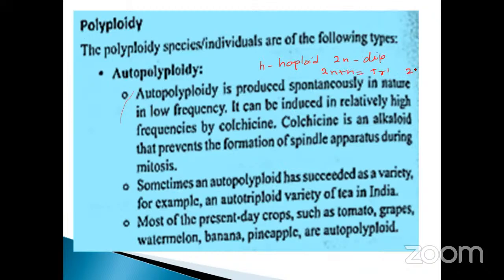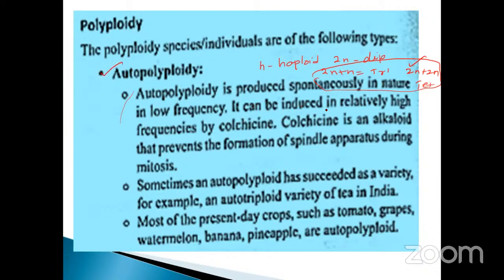Suppose 2n plus 2n, what is that? Tetraploid, isn't it? So anything more than 2n is considered polyploidy. If it occurs naturally, that is called autopolyploidy.